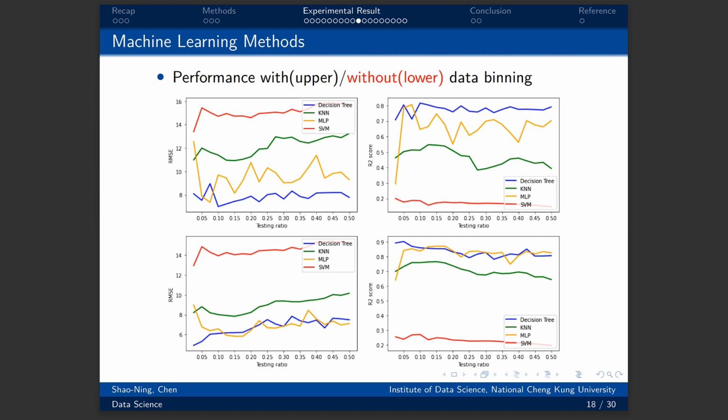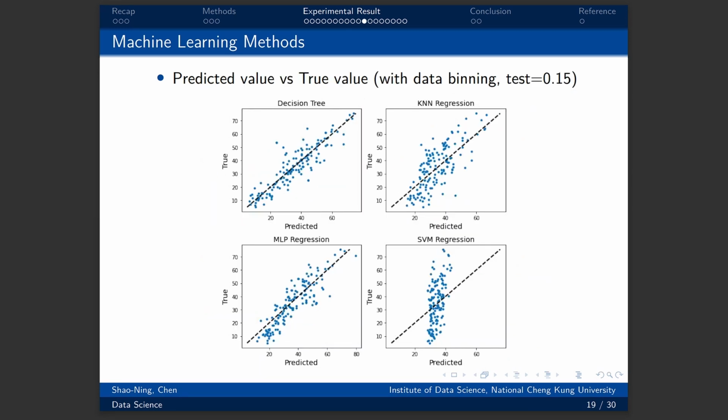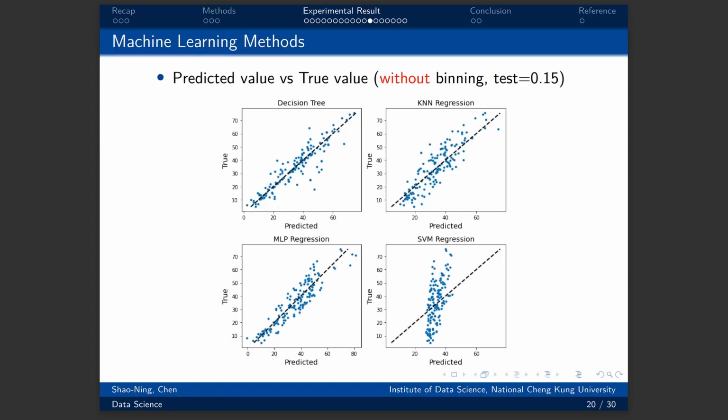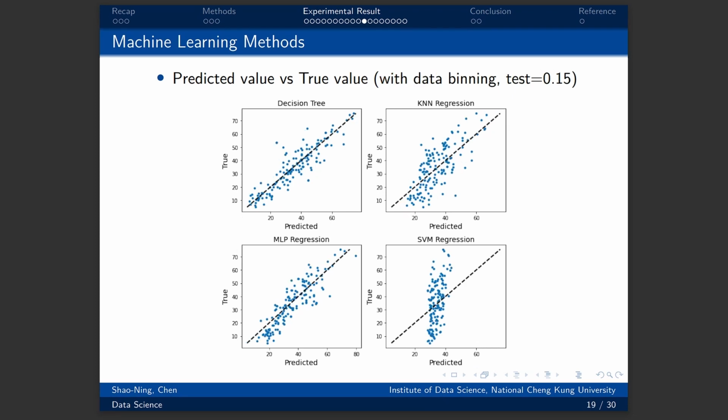Besides, machine learning models without tree-based methods show worse performance than linear models. The following plot shows the predicted value against the true value. Compared with without binning data, we can see that the former plot fits x equals y worse than the latter one.